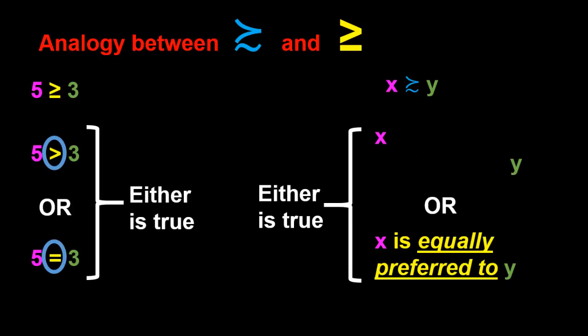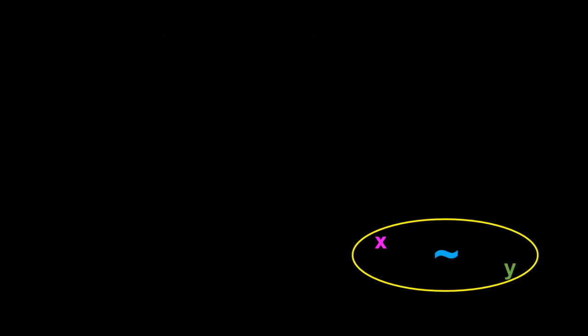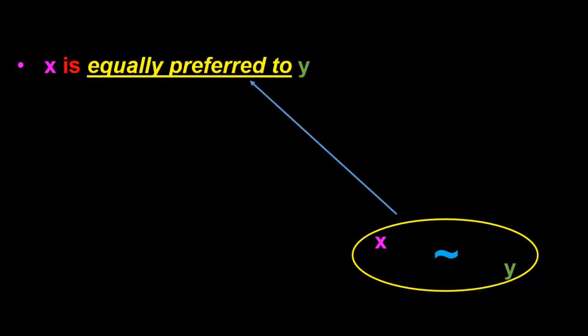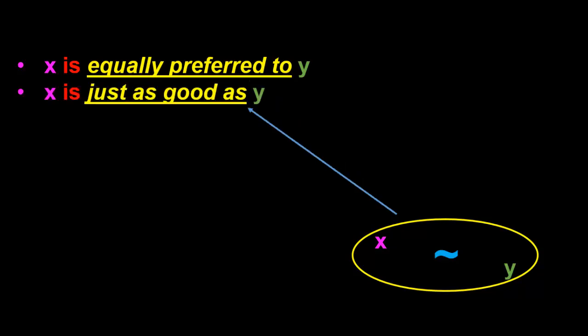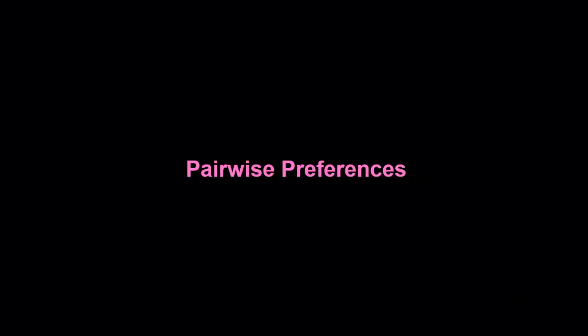The "is strictly preferred to" relation is going to be written as a squiggly version of the strictly greater than relation. It's going to look like this symbol here. The "is equally preferred to" relation, on the other hand, is simply going to be a tilde. And there are actually several ways we can express this last relation in words. When we write that X tilde Y, we can say that X is equally preferred to Y, or we can say that X is just as good as Y, or we can also say that John is indifferent between X and Y. The next thing we'll define is the notion of a pairwise preference.